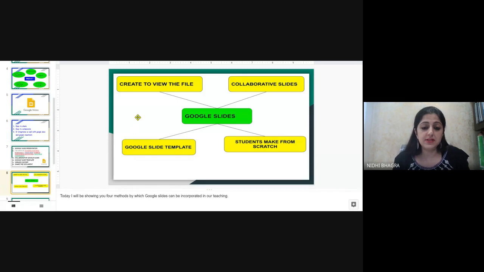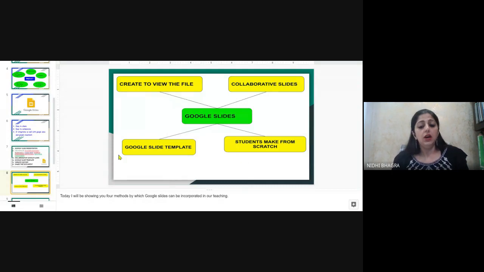The very first is create to view the file. In this option, teachers create the presentation and select the option students can view the file. This is the option, I think, with which all of us are most familiar, where we create a presentation and students view the file. Second, collaborative slides. In this option, students work together. They fill the entire presentation collectively.